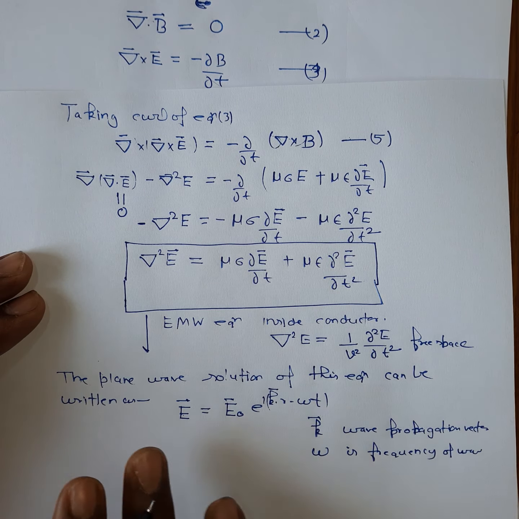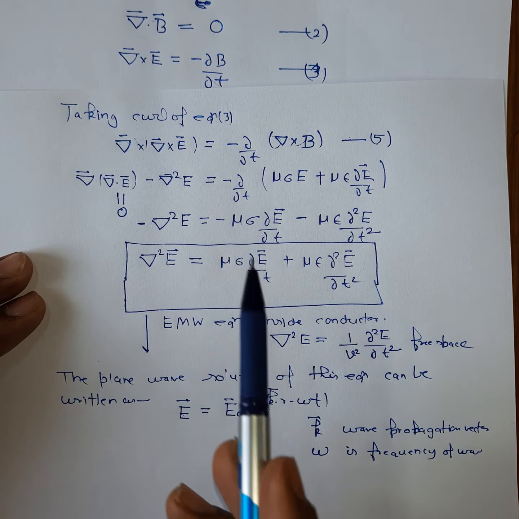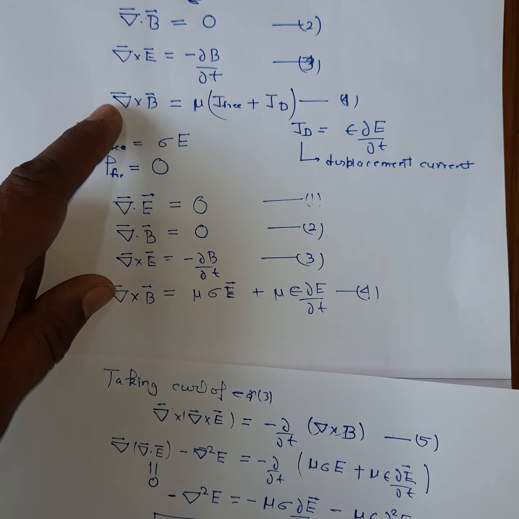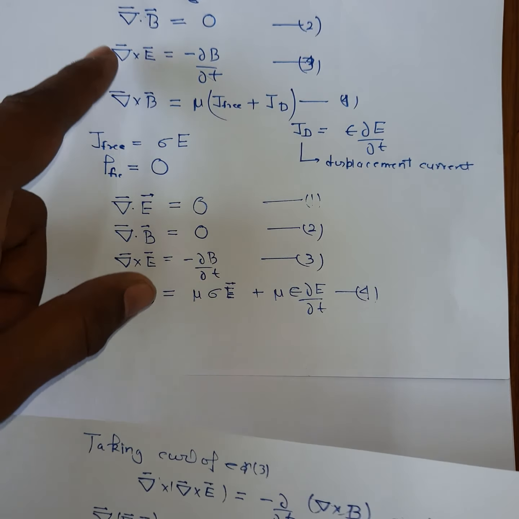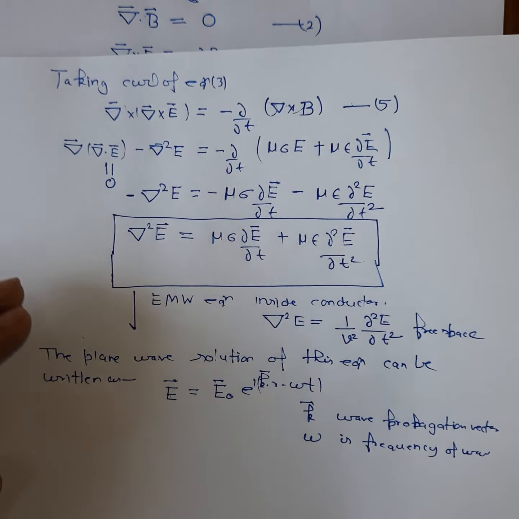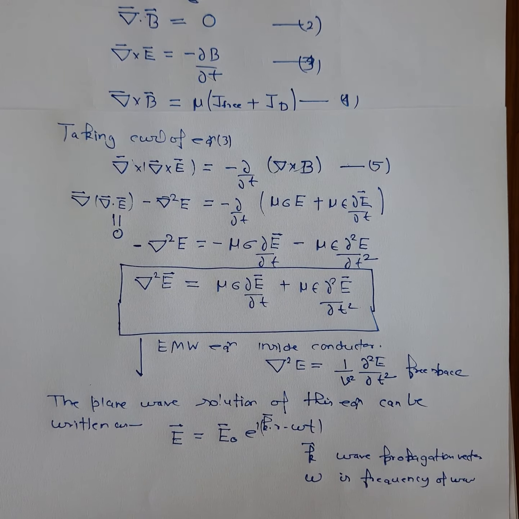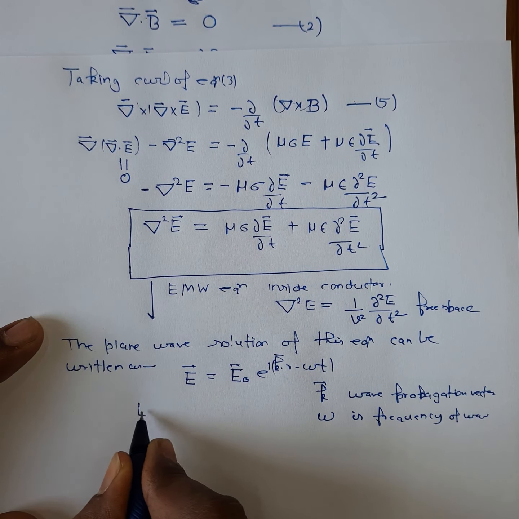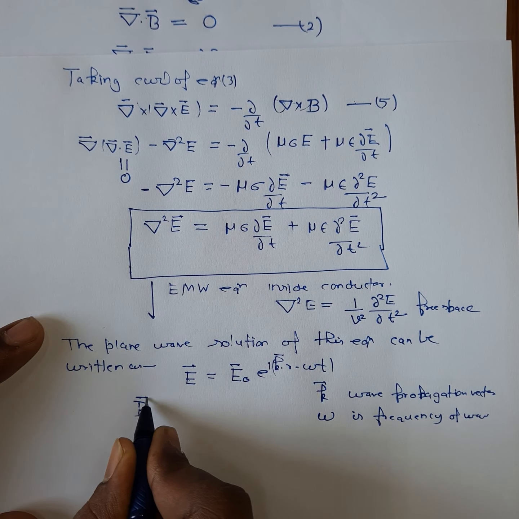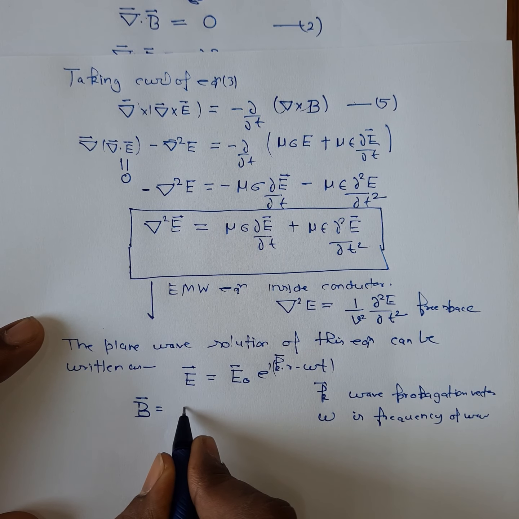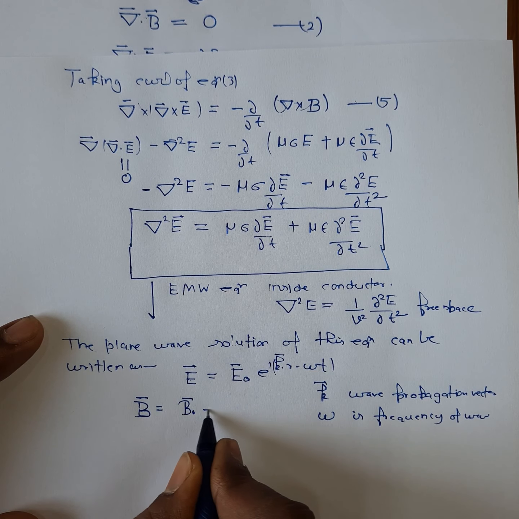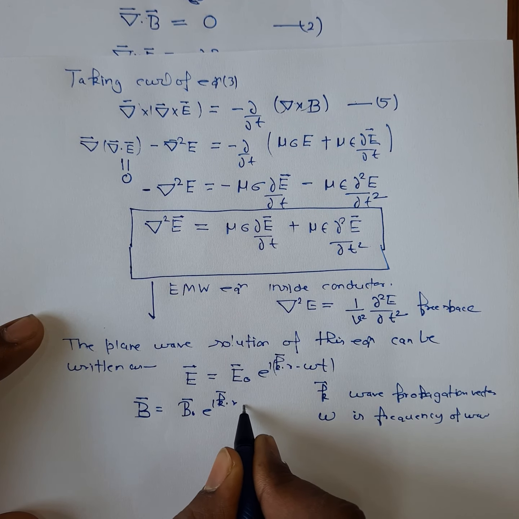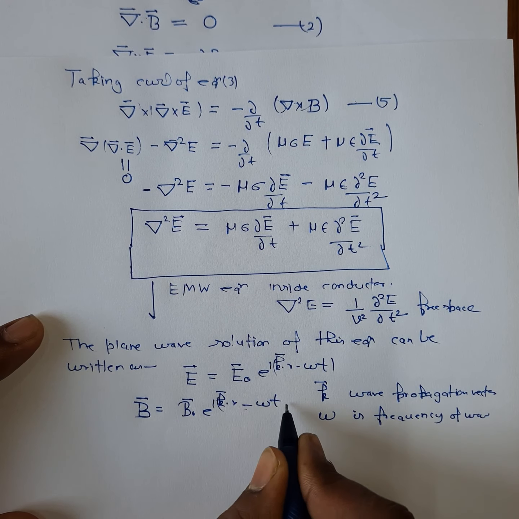Similarly, if you take the curl of this equation, we can also obtain the wave equation for the magnetic field vector, and the solution will be similar. The plane wave solution of the magnetic field can be written as B equals B0 e to the power i(k dot r minus omega t).